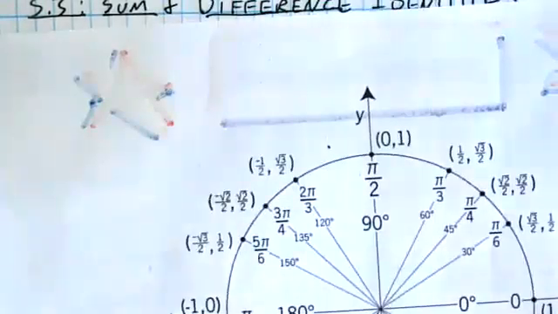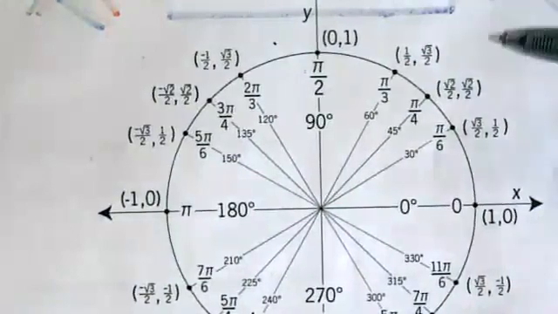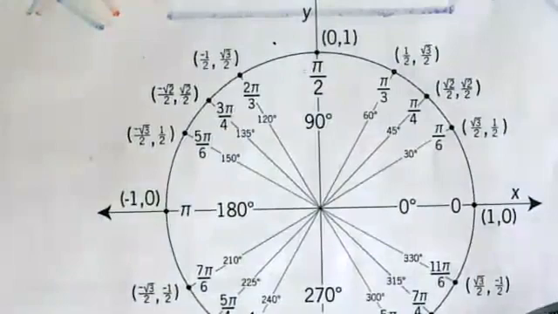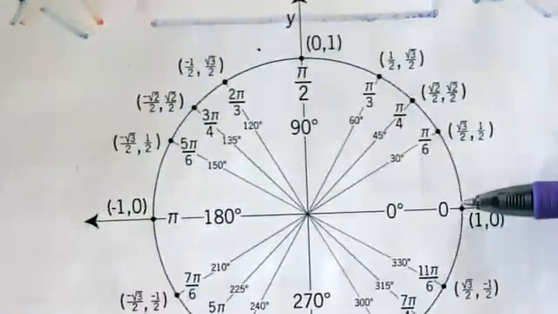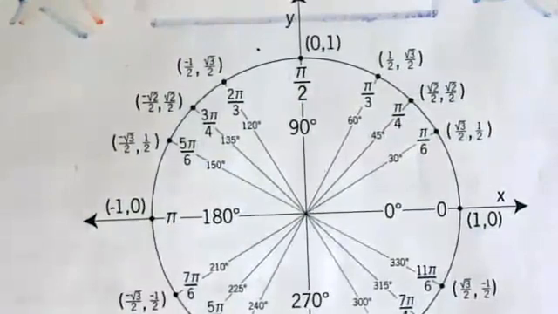Now, when we get to the actual test and you have to do these types of problems, you don't have to have it memorized. It certainly makes it faster if you do. But all the information is here on your unit circle. You do have to do a little bit of work to know what it is. So I want to practice using this unit circle. Can you guys flip yours over so you've got yours in front of you? I'm going to give you some questions, and I want you to tell me what the answer is, okay?